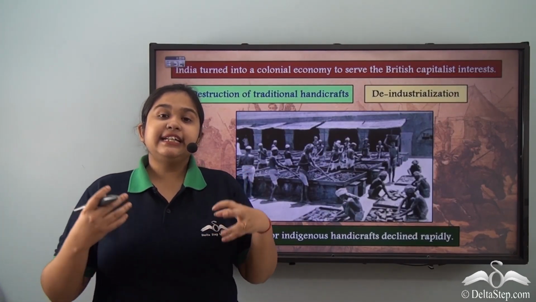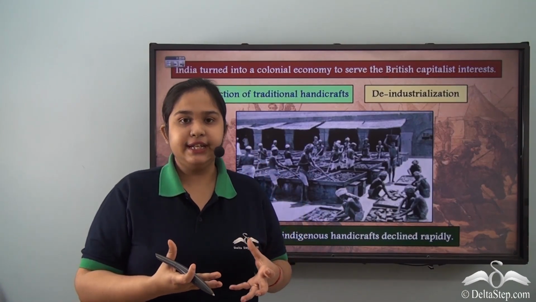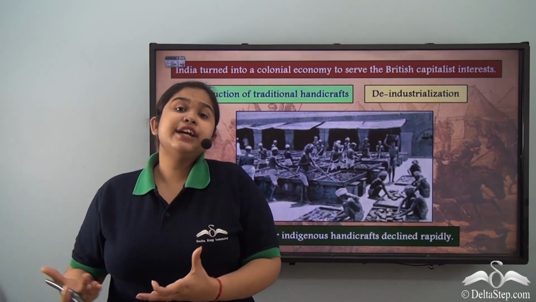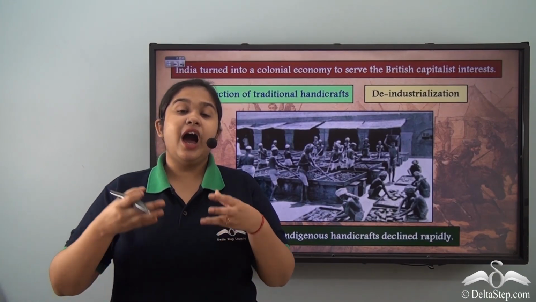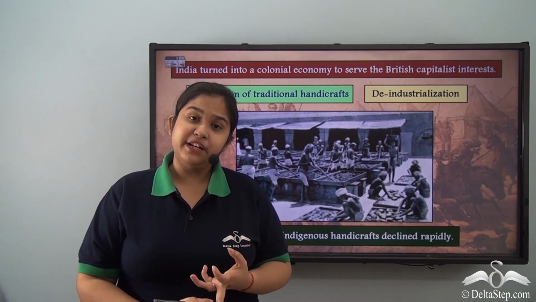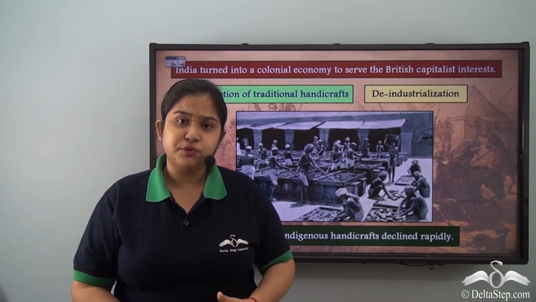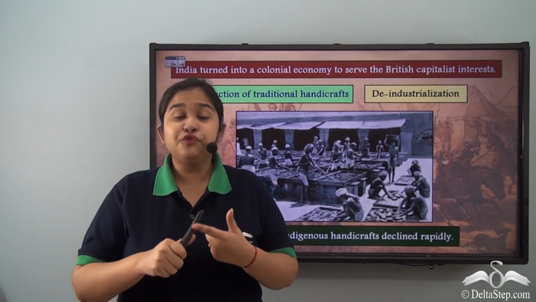Thus we see that in order for these British goods to become the star of the Indian markets, Indian goods and Indian industries were being almost destroyed. So Indian handicrafts were being destroyed, Indian industries were not being able to prosper, they were not being allowed to function.